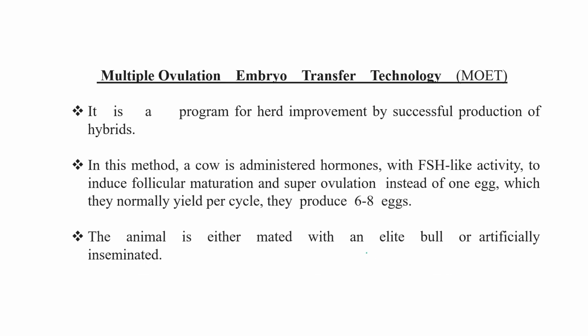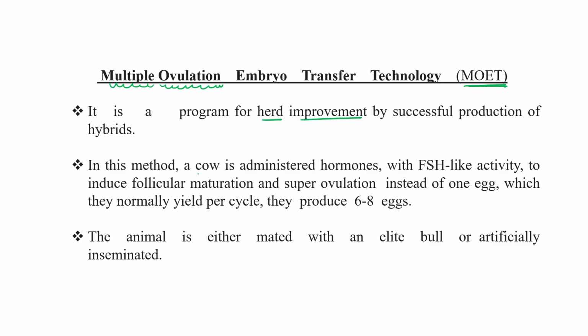There is another technique that comes under this particular heading, animal husbandry. This is known as MOET, meaning multiple ovulation embryo transfer technology. It is a program for herd improvement by successful production of hybrids.